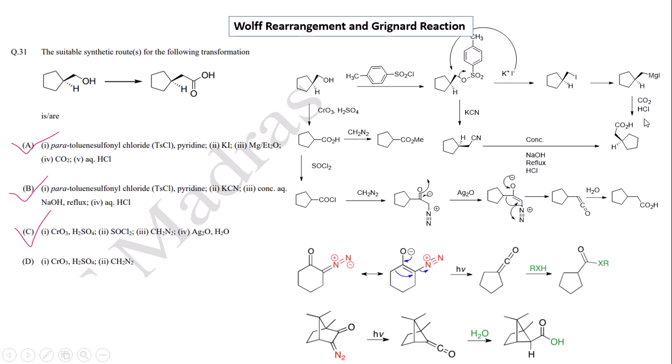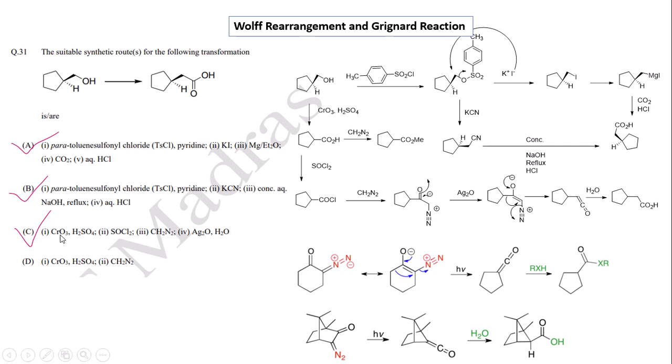Similarly, in option B, para-toluenesulfonyl chloride reacts with the alcohol to produce the OTs, and it can react with potassium cyanide, followed by hydrolysis, to produce the carboxylic acid. So options A and B are also correct.